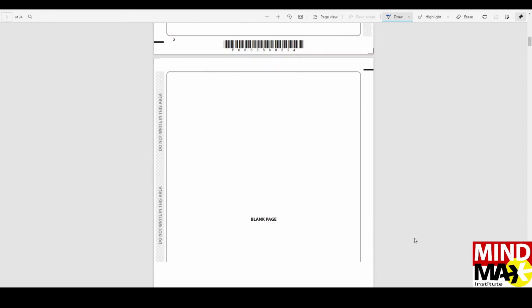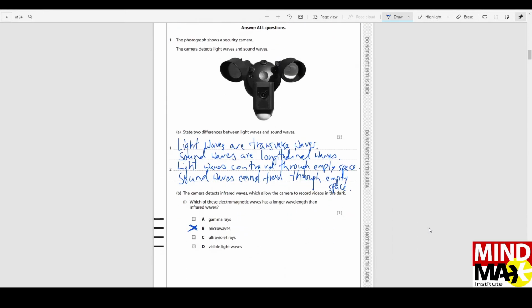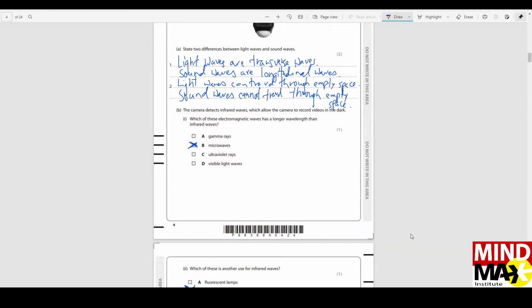Let's begin. The first question: state two differences between light and sound waves. Light waves are transverse waves, sound waves are longitudinal waves. Light waves can travel through empty space, but sound waves cannot travel through empty space. The second one is picking the right option.